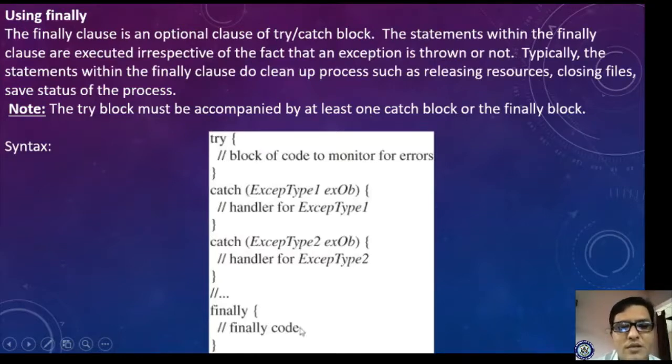The main intention of finally is to release the resources, close the files, and save the status of the process. Generally, whenever you are developing full-fledged software, this is its main task. Okay, so this is your try catch finally block.